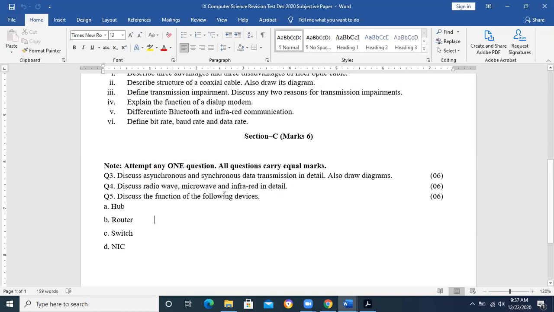Then discuss the functions of the following devices. These are basically the network devices. Last time I had given this question in the paper, discuss any 4 network devices, and the students had written separate stories. They did not understand the question, what the network devices basically are. A network device is used inside the network. Hub, switch, repeater, router, network interface card, access point, dial-up modem. These are basically the network devices.